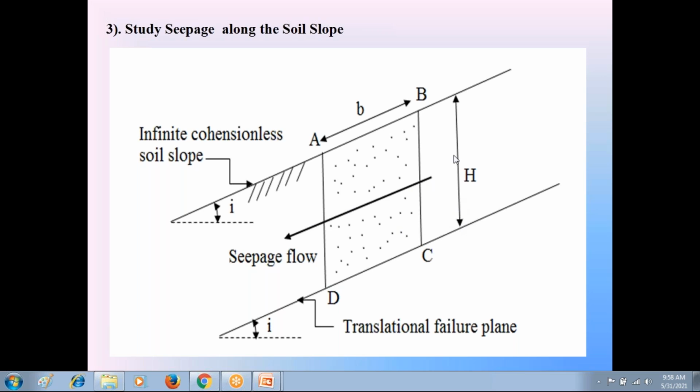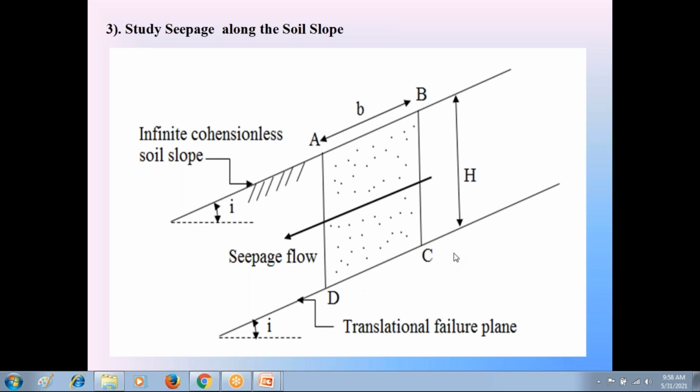So the vertical height of the seepage flow is H. This vertical height is very important because this seepage flow produces additional stress in this soil, that is called pore water pressure. Because of this seepage flow, the soil is subjected to the additional stress called pore water pressure. To calculate that pore water pressure, we need this vertical height of the seepage flow. So the vertical height of seepage flow is H.